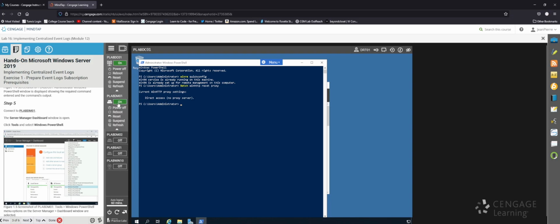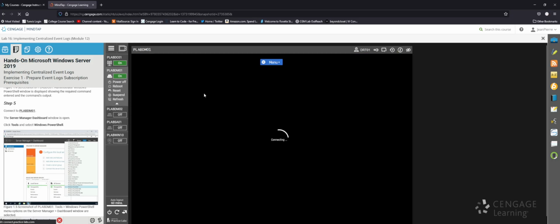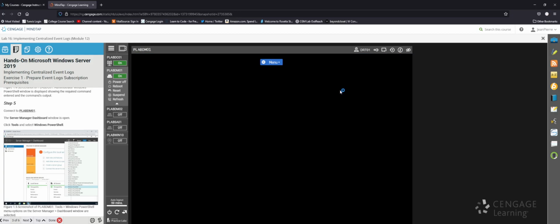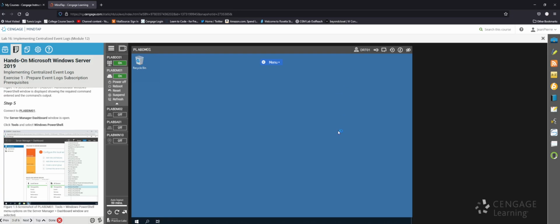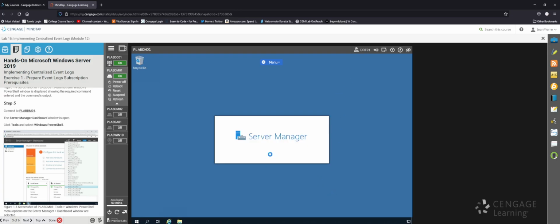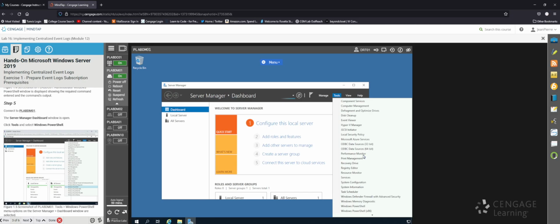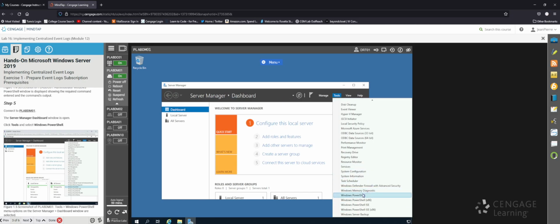Oh, hopefully I didn't power that off. Okay, this machine's on, so now I'm going to go to Tools and then Windows PowerShell. Once Server Manager opens, okay, here it is. We'll go to Tools, and all the way down to Windows PowerShell.